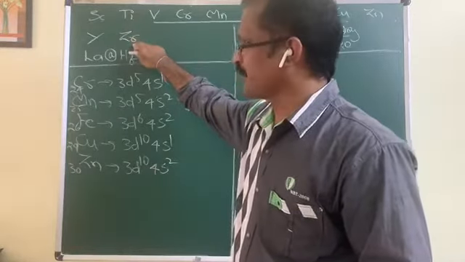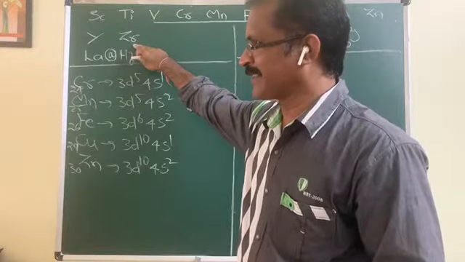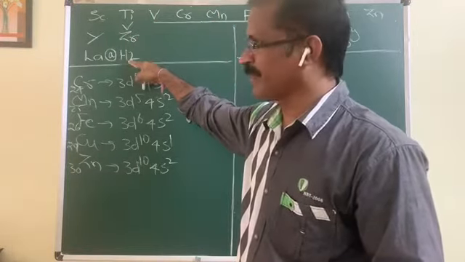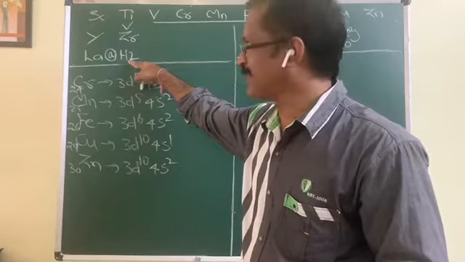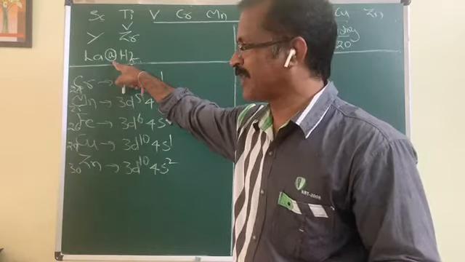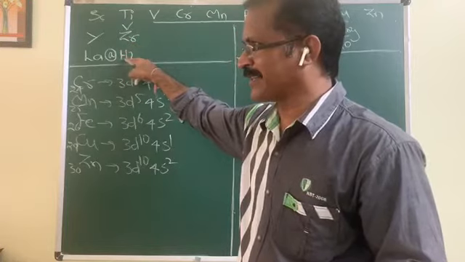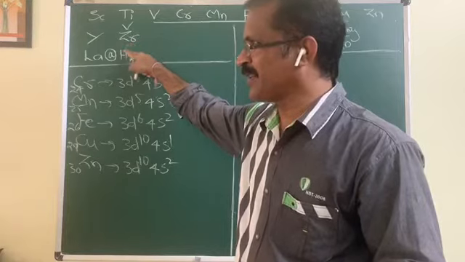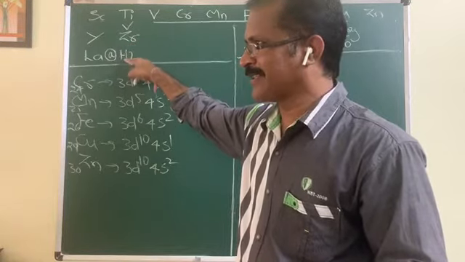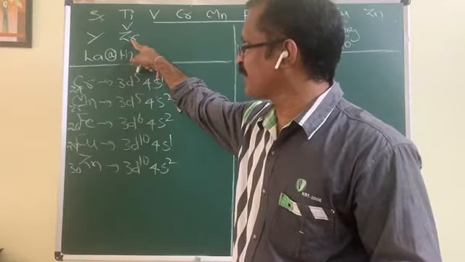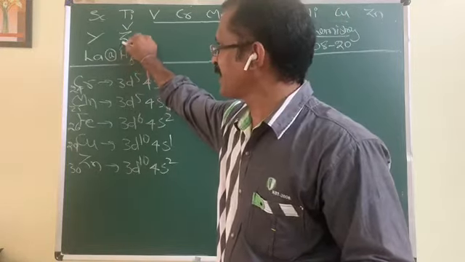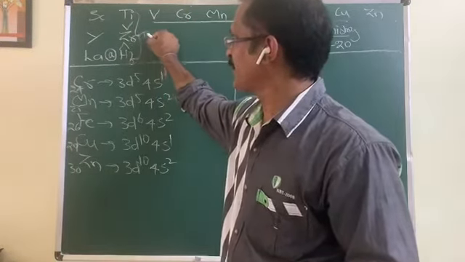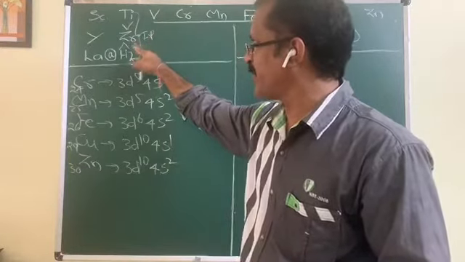From titanium to zirconium, size increases, so ionization potential decreases. From zirconium to hafnium, there is not much increase in size due to lanthanide contraction. Almost they exhibit a similar size, but due to the increase in atomic number, nuclear charge increases. Size is the same, but nuclear charge is increasing from zirconium to hafnium, hence ionization potential also increases. This is the IP order in this fourth B group elements.